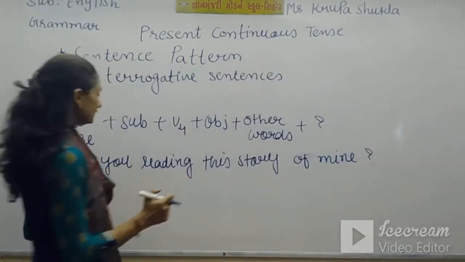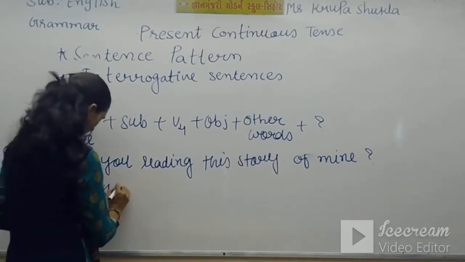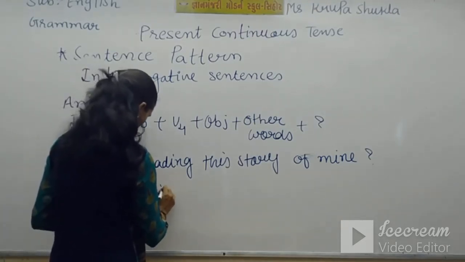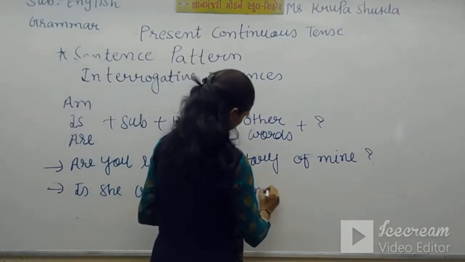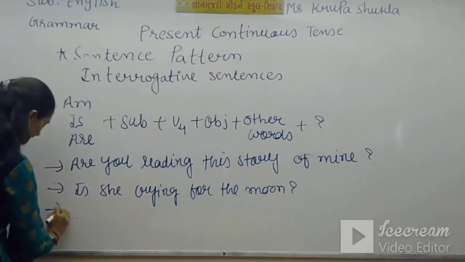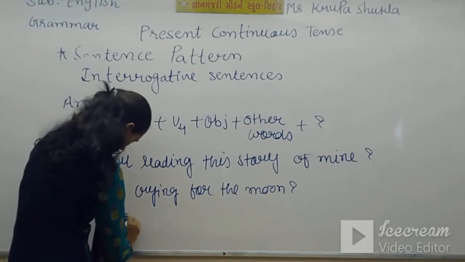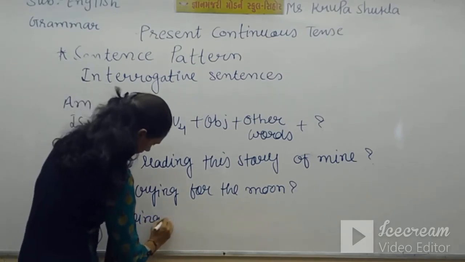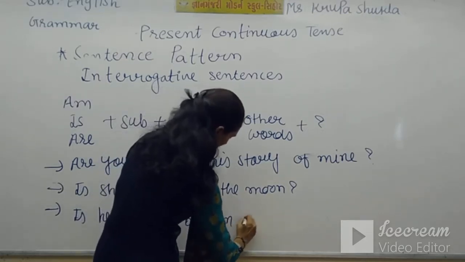So, are you reading this story of mine? Second, is she crying for the moon? Next, is he going to buy an apple?